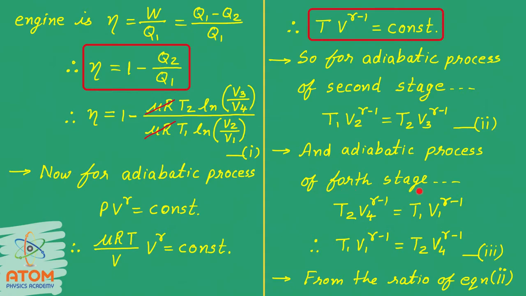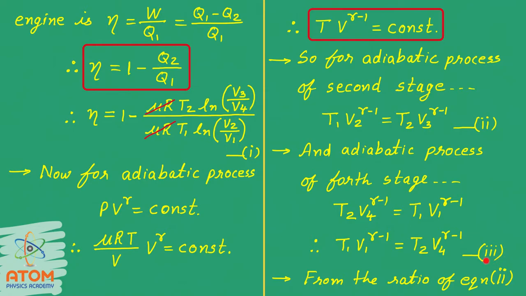Now for the fourth stage, the initial temperature and volume were T2 and V4, and the final temperature and volume were T1 and V1. So using this equation we can write T2 V4 raised to gamma minus 1 is equal to T1 V1 raised to gamma minus 1. I can shift this term here, so I can write T1 V1 raised to gamma minus 1 is equal to T2 V4 raised to gamma minus 1.